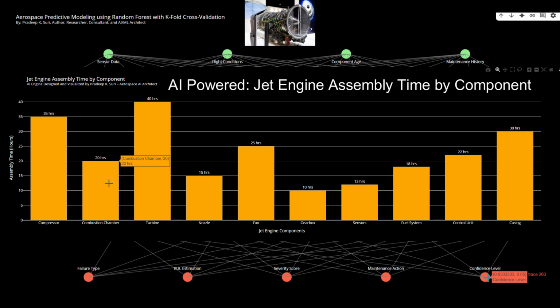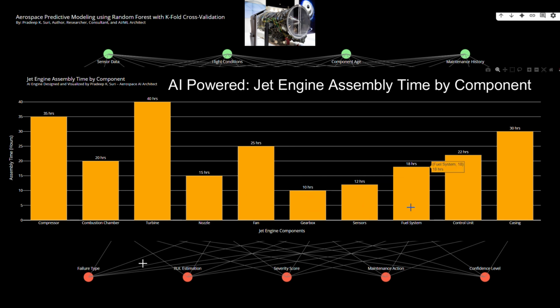Based on the bar chart titled Jet Engine Assembly Time by Component, here are some decision support system, DSS, points that can be derived. Strategic level. Resource allocation. The data highlights the components requiring the most assembly time: turbine, compressor, casing. This information can guide strategic decisions regarding workforce allocation, training priorities, and investment in specialized tooling or automation for these critical areas to potentially reduce bottlenecks.